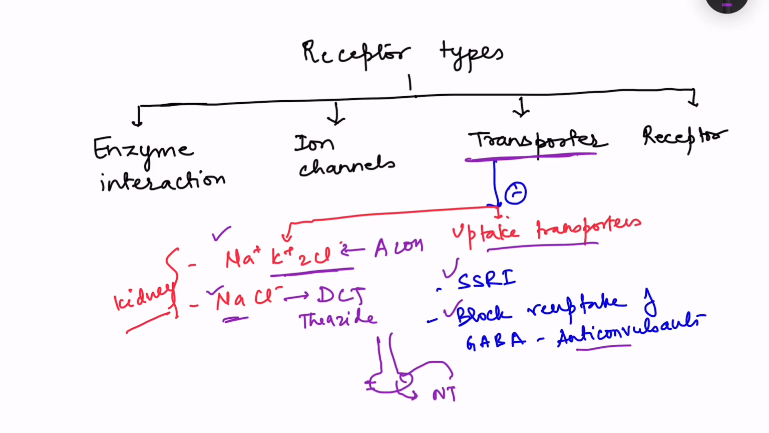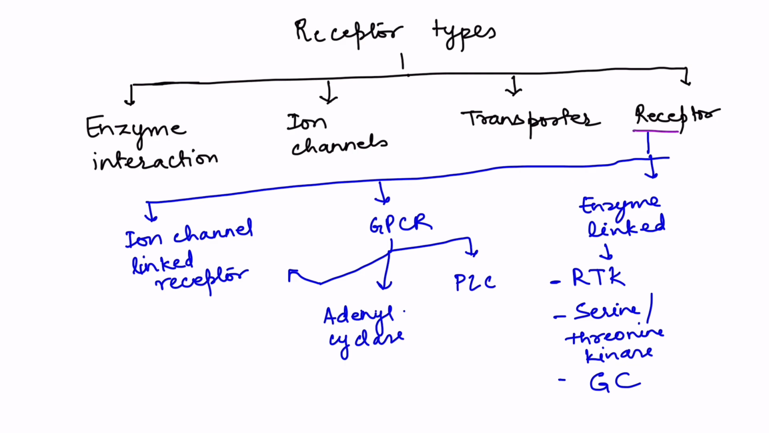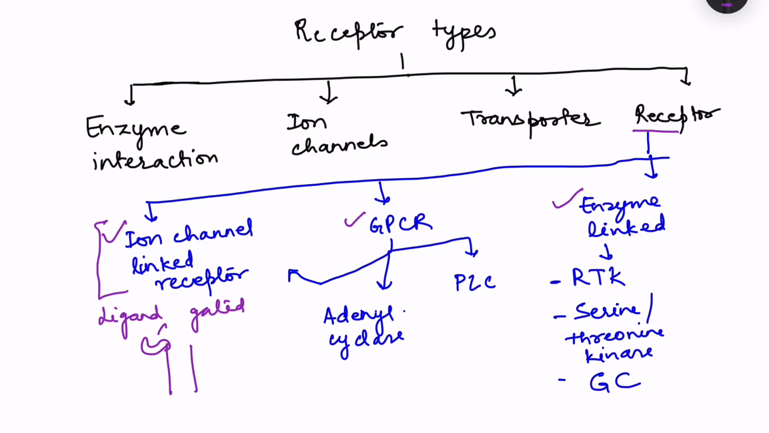Then moving on to the receptors. In receptors, we have various types. For example, ion channel linked receptor, G protein coupled receptor, and enzyme linked receptor. This ion channel linked receptor is the same as what we read before, that is the ligand gated channel. So this is where the ligand binds to the channel and then the channel opens. So that means this is the receptor where the ligand will bind. This receptor is basically linked to a channel. So that is why ion channel linked receptor, or we can say ligand gated channel.